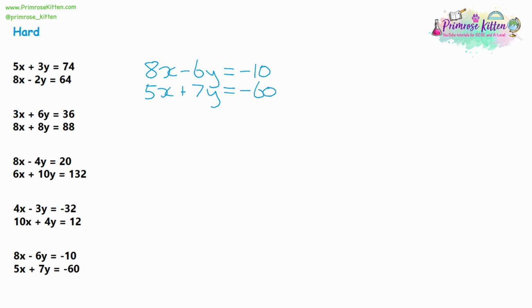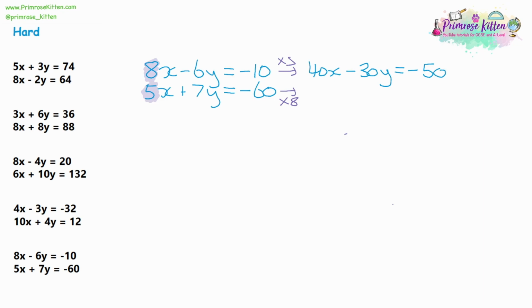Now with the multiplications, I think we're going to multiply by the x numbers just to get some smaller multiplications, and multiplying by 5 is usually quite easy to do. So we're going to multiply the top number by 5 and the bottom numbers by 8. Let's multiply all of the top by 5, so 8 times 5 is 40, so 40x. 6 times 5 is 30, so that'll be negative 30y, and 10 times 5 is 50, so negative 50.